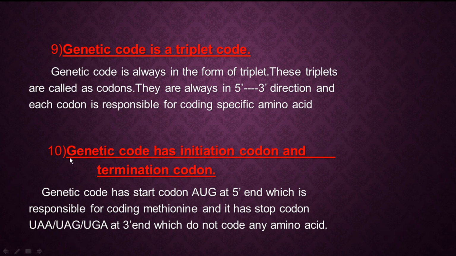And always towards the 3' end, a stop codon is present. Here AUG is the only start codon, but at the stop end, or the termination end, any one codon will be there. It may be UAA, it may be UAG, it may be UGA at the 3' end, and it is called the stop codon, or also called the termination codon. Why is it called the stop codon? Because it is not responsible for coding any type of amino acid. So here we have completed the characteristics of the genetic code.